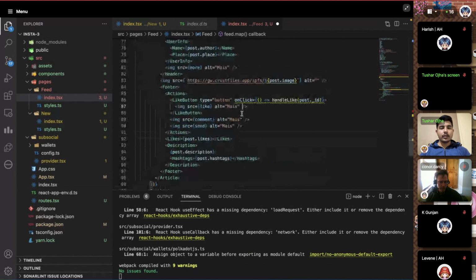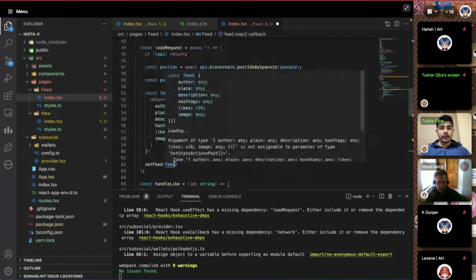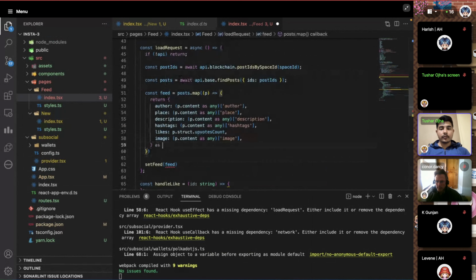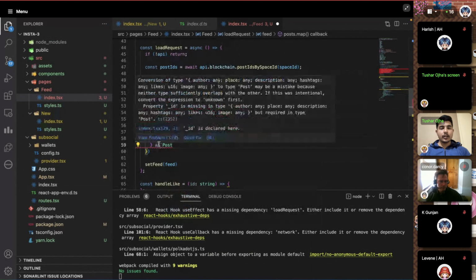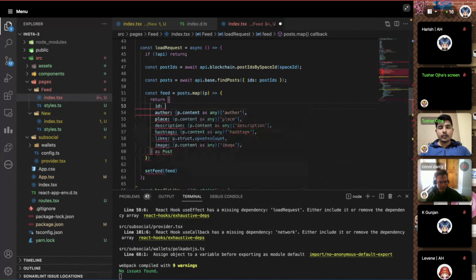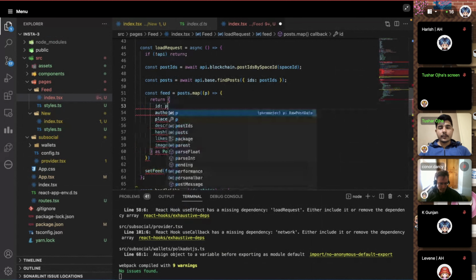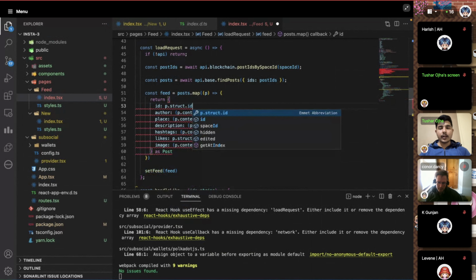So we get the image, everything, and this is automatically going to be used there. And we set this feed. This property is as a post we are sending. So what's missing from this is the required post_id, which is missing the type. So we're going to also pass the ID, and the ID would be structure.id, whatever it is. The response is p.structure.id. So this can be used as a unique identifier.